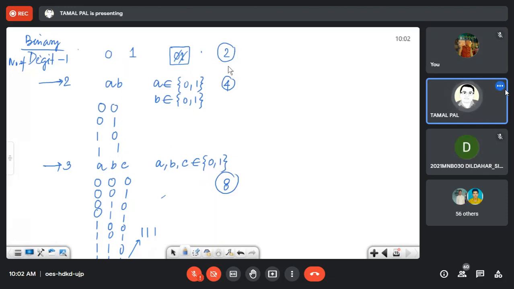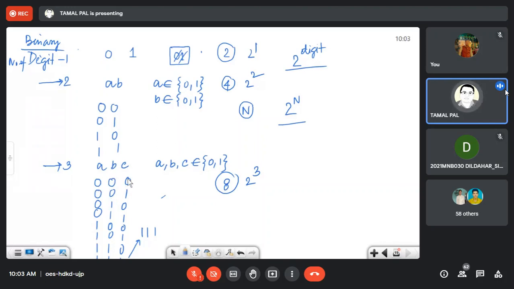So clearly, for an unsigned number, it is nothing but 2 to the power of the number of digits, or total number of bits, because initially it is 2 to the power 1, then 2 to the power 2, then 2 to the power 3, because we are dealing with 3. So if we are dealing with n digits, then it is 2 to the power n.